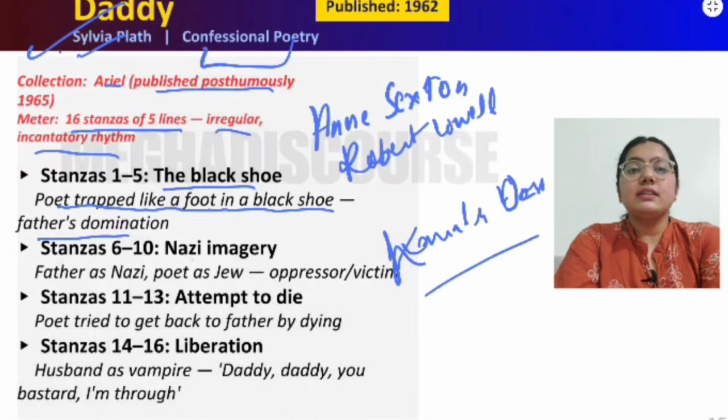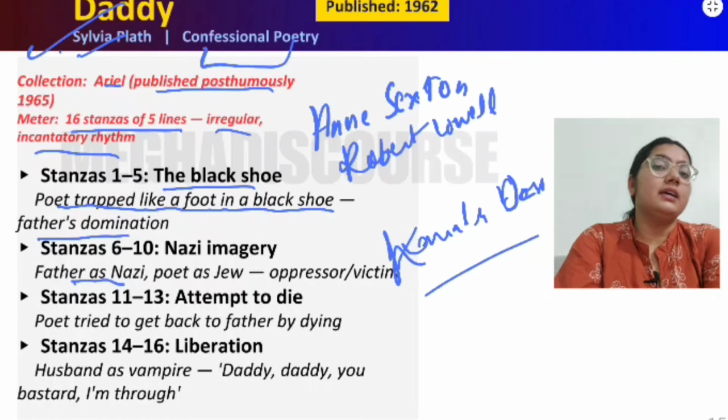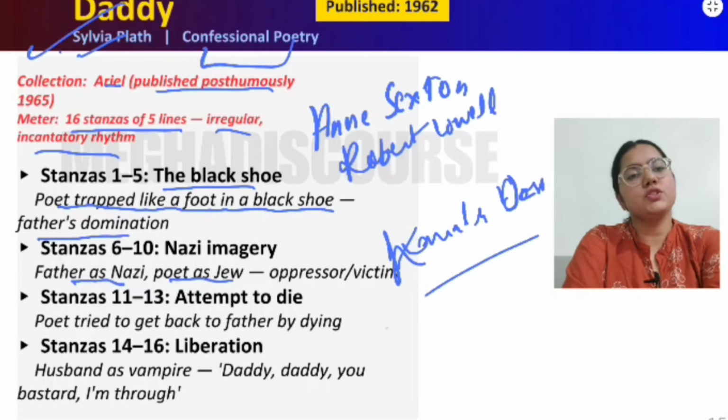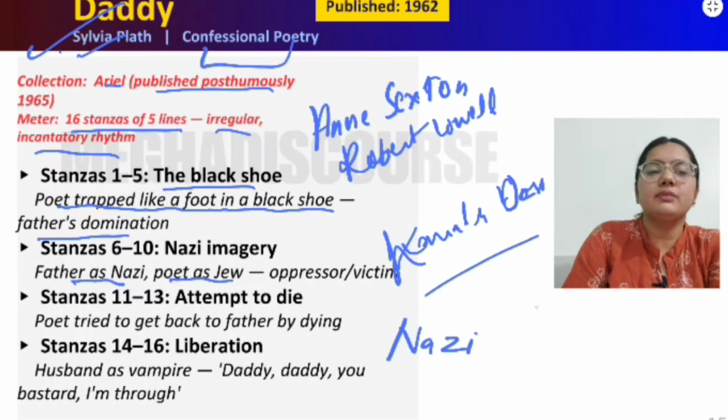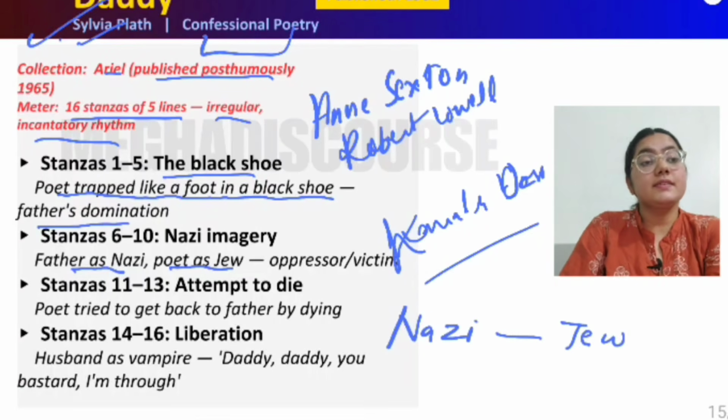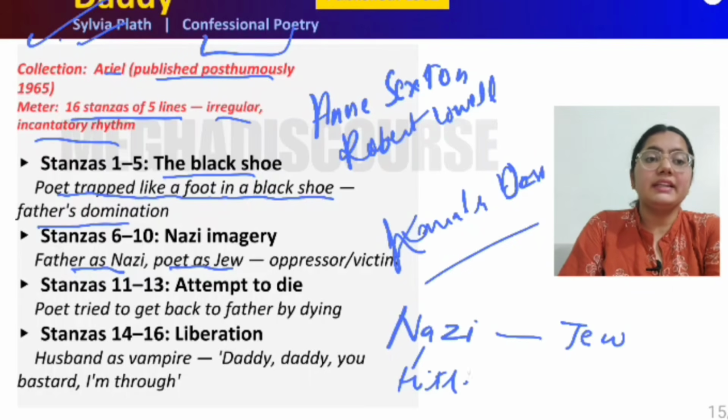She also says that her father is like a Nazi, like a Hitler, and she describes herself as a Jew, because there was a kind of conflict between the Nazis and Jews. Hitler was a Nazi and he killed so many Jews.